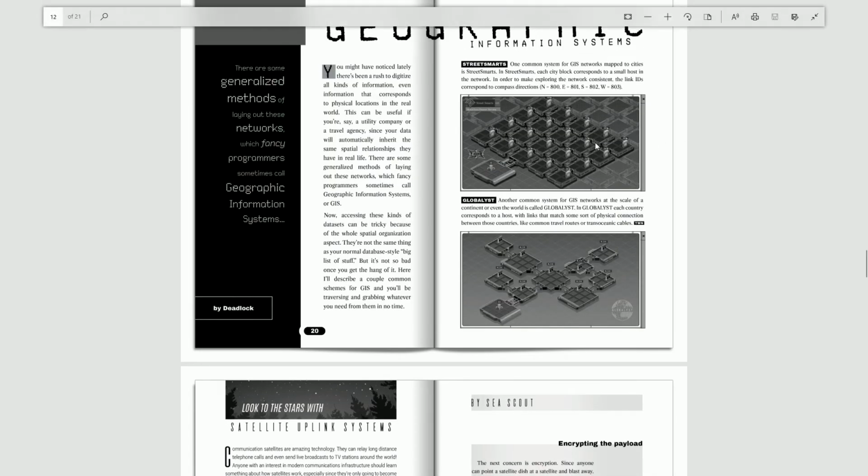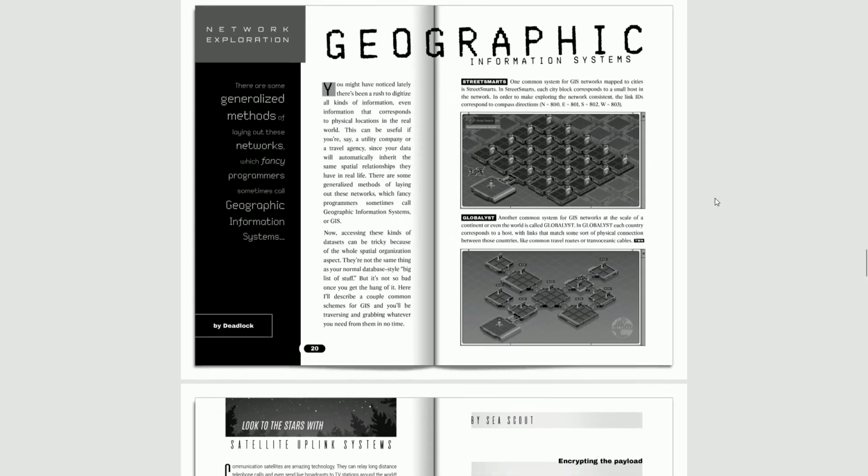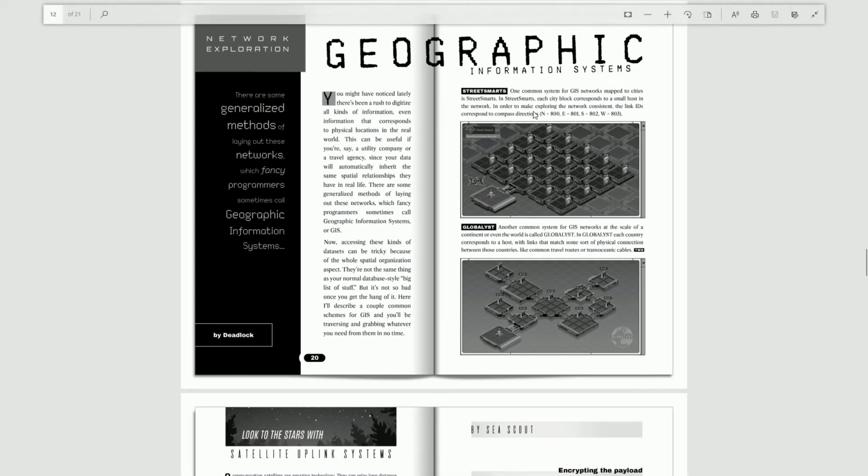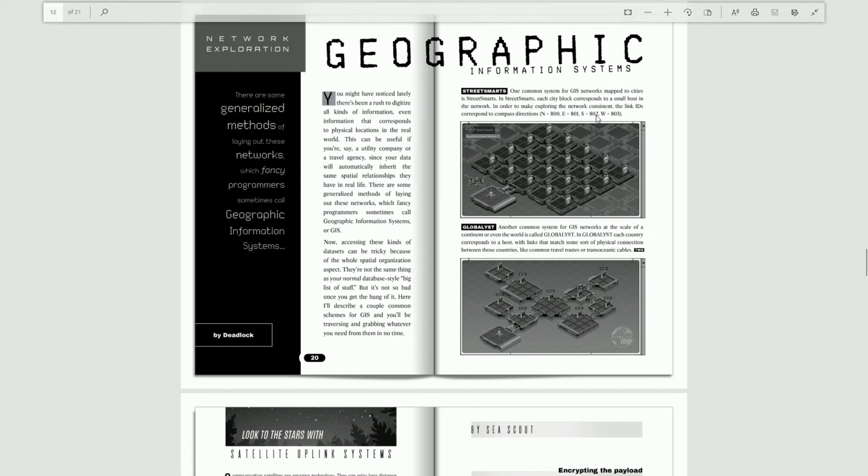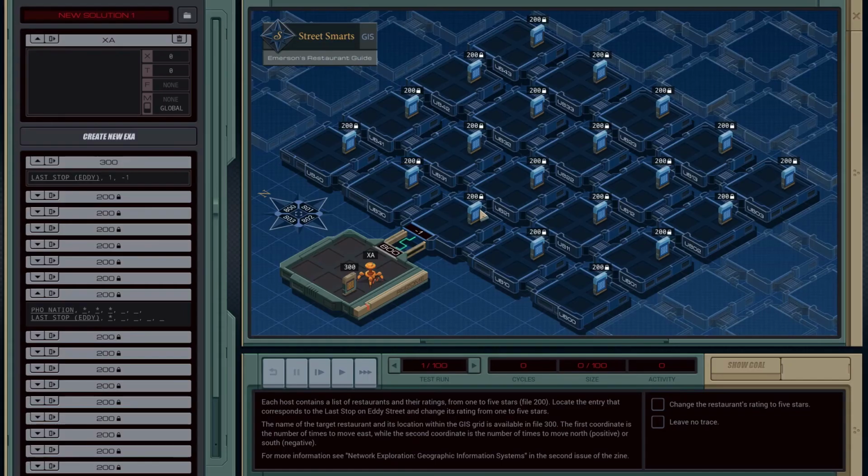Geo stuff, street smart, compass, north directions, blah, blah. Link IDs correspond to compass directions. Okay, so 800 is north, 801 is east, 802 is south, 803 is west. And we have this lovely compass direction right here, which is helpful. The frustrating thing, though, is that we've got to translate this -1 or whatever into these directions, which is frustrating. I mean, okay, this shouldn't be too bad.